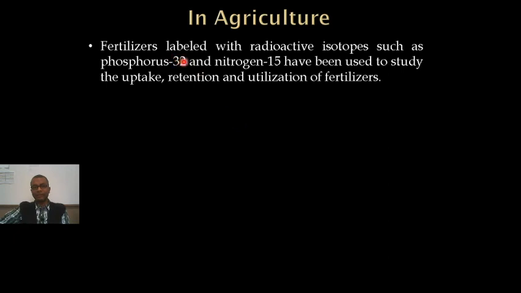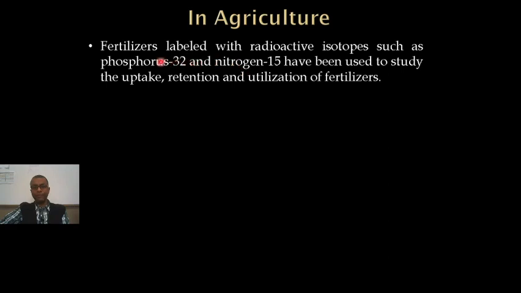So next, we talked about medicine, now agriculture. What are the uses in agriculture? Fertilizers labeled with radioactive isotopes such as phosphorus 32 and nitrogen 15 have been used to study the uptake, retention and utilization of fertilizers. We know plants use phosphorus and nitrogen, stable isotopes.